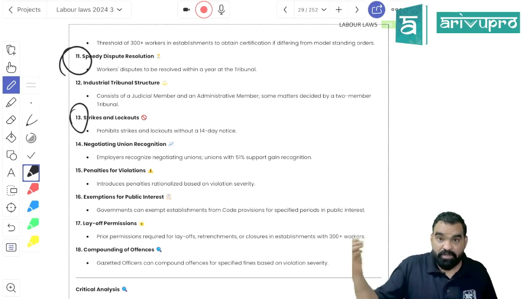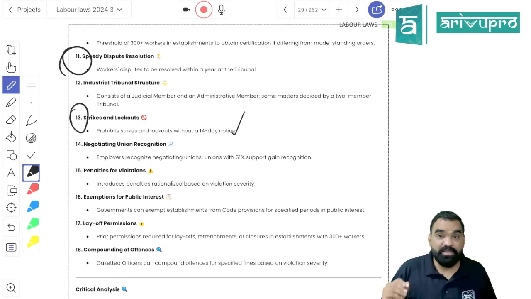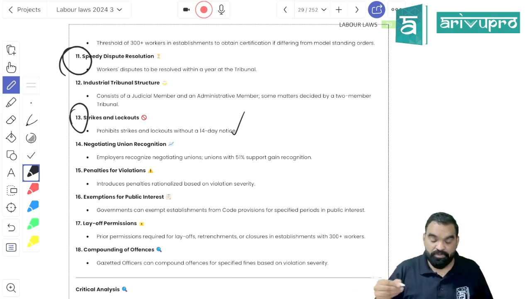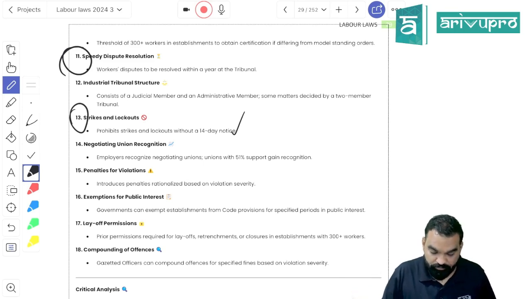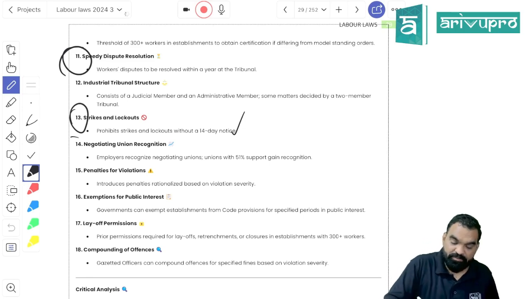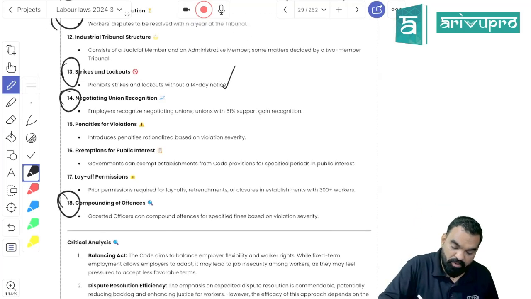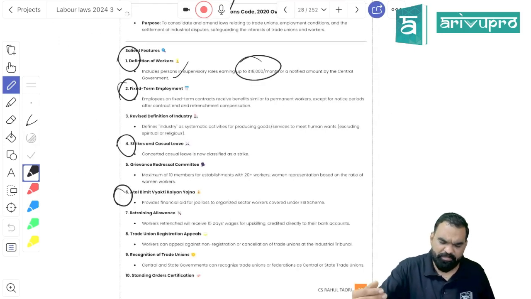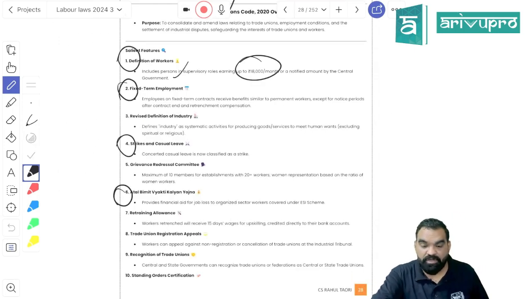There was confusion whether it was a 14 days notice or a 6 week notice, but now it has been made plain that after giving 14 days notice you can go on strike or lockout. Trade union has been provided with governmental recognition, and compounding of offences has been provided. So remember 6-7 points. The Industrial Relation Code 2020 has come up with a combination of 3 laws: the Trade Union Act, the Standing Orders Act, and the third one is the Industrial Dispute Act.